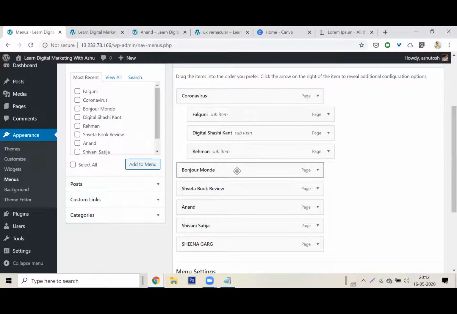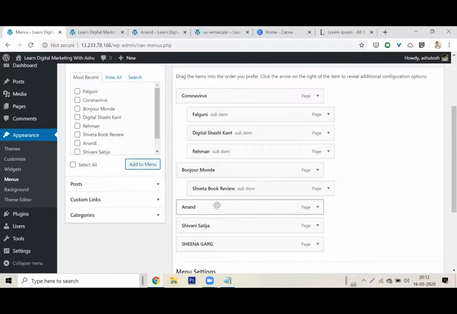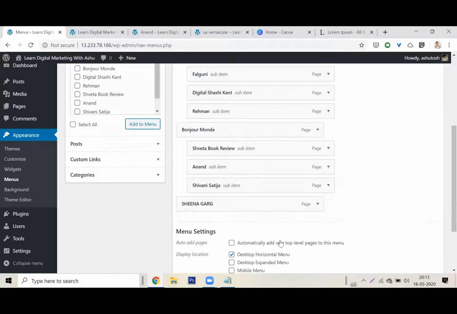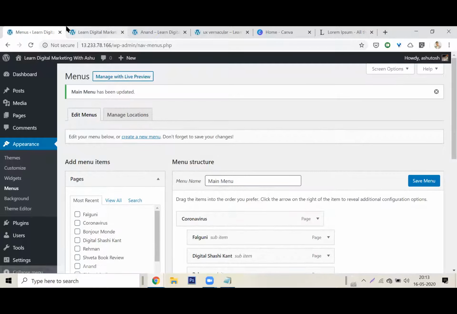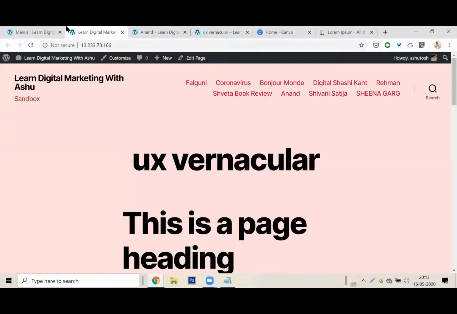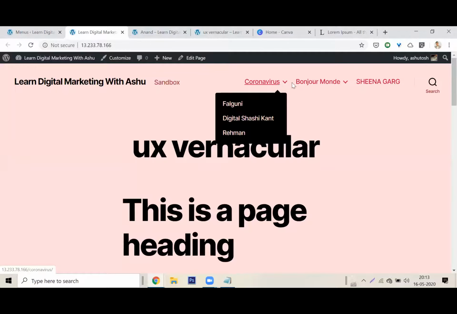I'll explain what this is. This is Boju, more like whatever. My French is too bad. I will put Shweta's book review, Anand's page, Shivani's page, and let's say Sheena's page on the main level without anything under it. Click on main menu. Refresh. Do you see this?